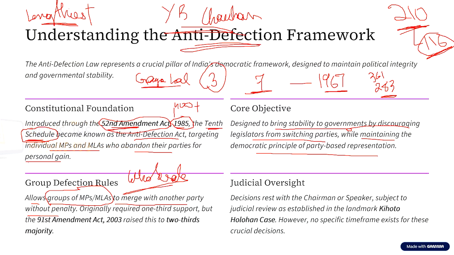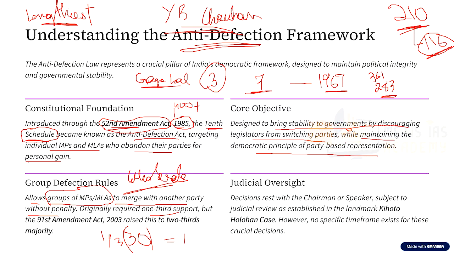Now, what is this large number? Originally, it required one-third support. For example, let us assume a party had 30 MLAs in a state. One-third of 30 is nothing but 10. So even if just 10 members jumped to another party, it was not considered